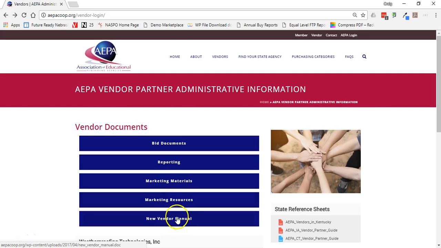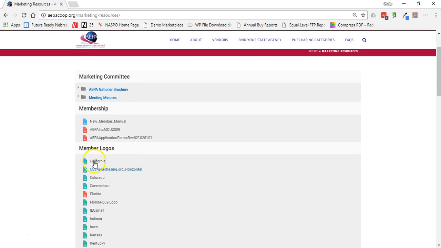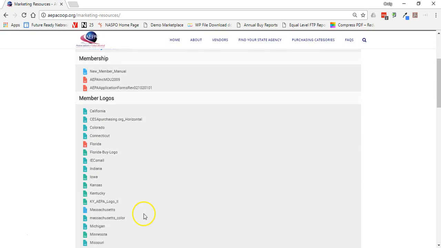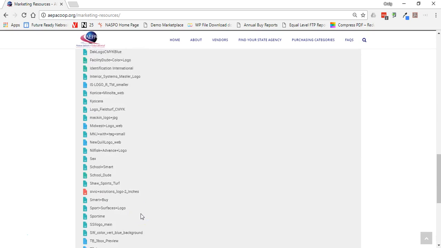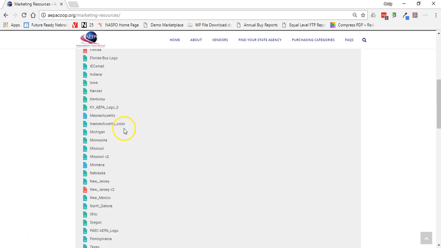And likewise, marketing resources is kind of that duplicate of what members see, and when that loads, you'll see that they have access to the state logos. And so vendors, you're going to be able to get those logos and download those logos from here. Member logos for each one of the states is listed there, and likewise vendor logos are listed there also.